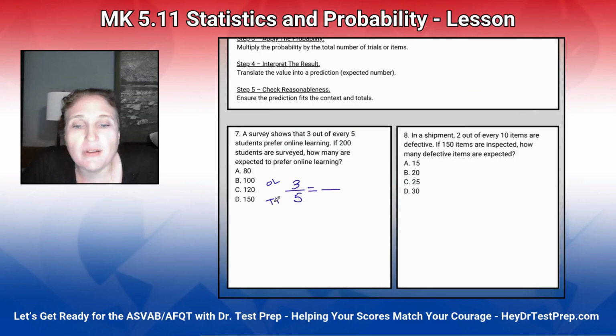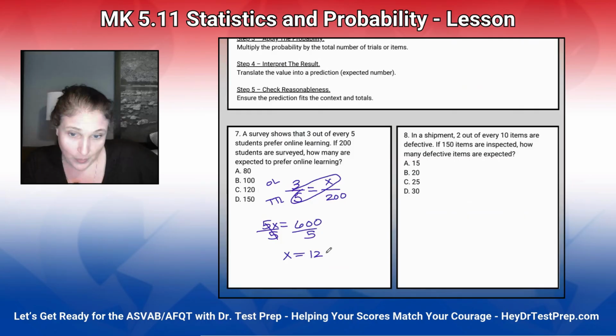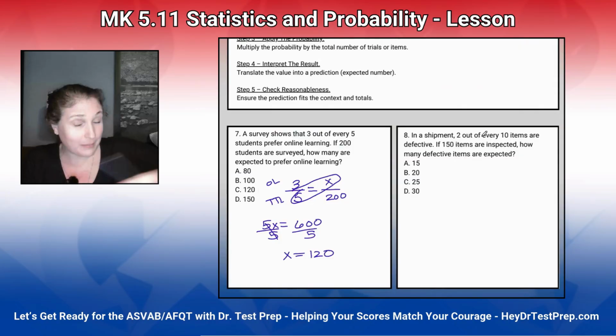So this is our online learners out of our total. Here we have 200 total. How many people like online learning? So we could just solve this as a basic proportion. 5x equals 600. Divide both sides by 5 and get x equals 120. I went fast, but I have a whole video on proportions.